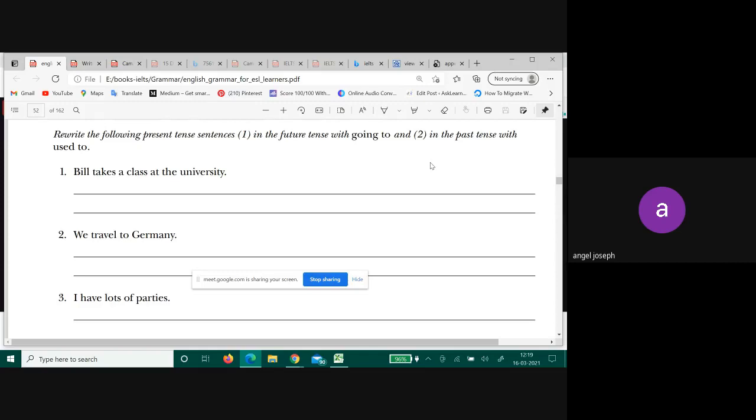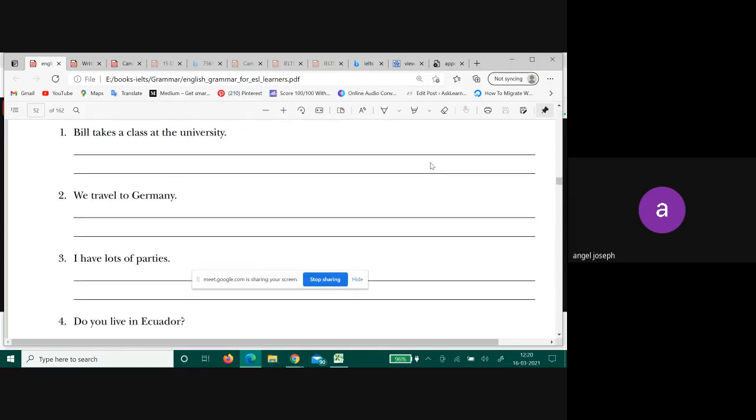Okay, so the sentence is Bill takes a class at the university. Can you make it into future tense by using the word going to? Bill is going to take a class at the university. Now make it into past using used to. Bill used to take a class at the university. Yes, correct. Bill used to take a class. Do the second one. We are going to travel to Germany. Next one.